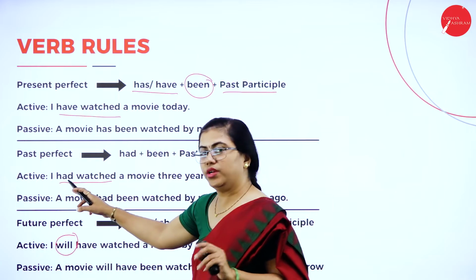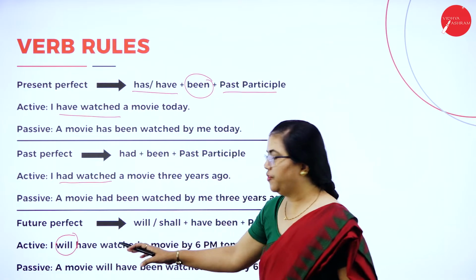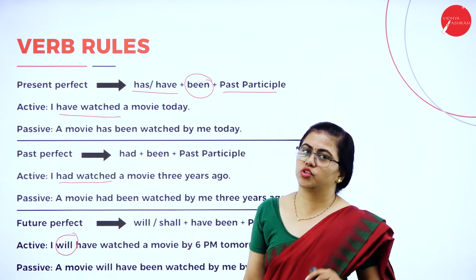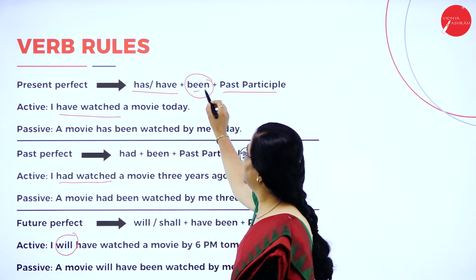Past perfect, only had. Then future perfect, only will have. Okay, how do you change it to passive voice? So when you change it to passive voice, the only addition is this "been".